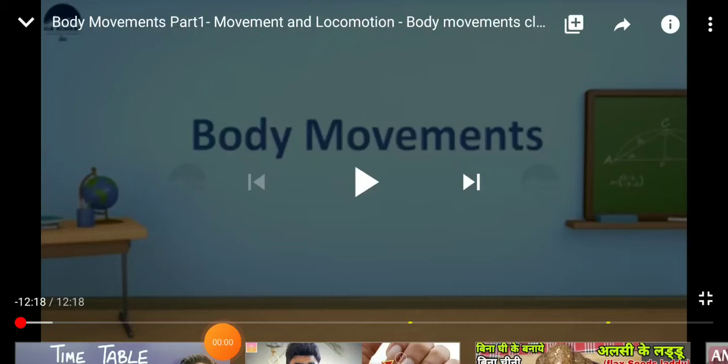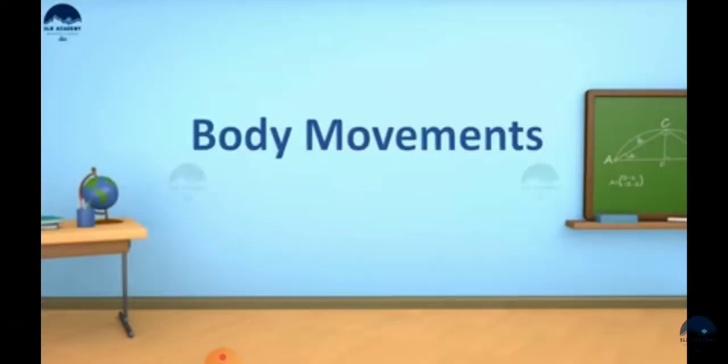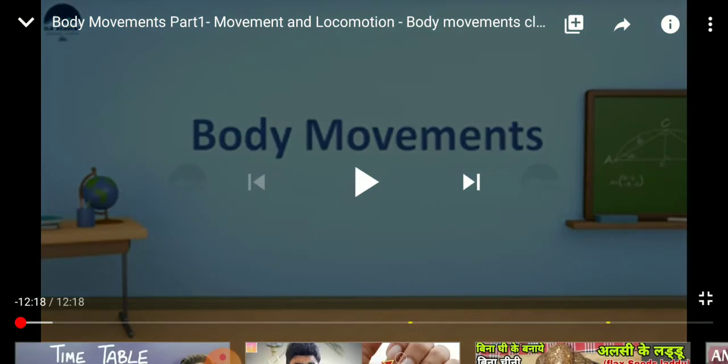Morning students, today we are doing the next chapter, number 8, body movements. Here in this chapter, first of all, I am telling you about cells. So what are cells? Cells are the building blocks of life. Organisms having a single cell are known as unicellular organisms, for example amoeba and paramecium. And organisms having more than one cell are known as multicellular organisms.